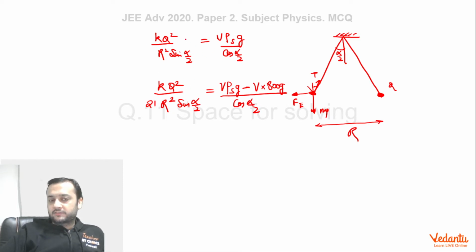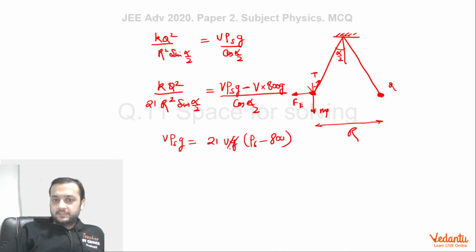If you bring cos alpha by 2 this side, so whatever we will get here, that is V rho s g. That will be equal to, if you bring cos alpha by 2 this side and 21 on the right side, we will be left with 21 into Vg common, rho s minus 800.